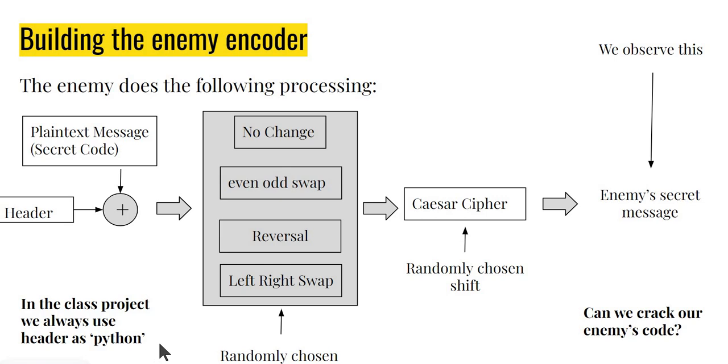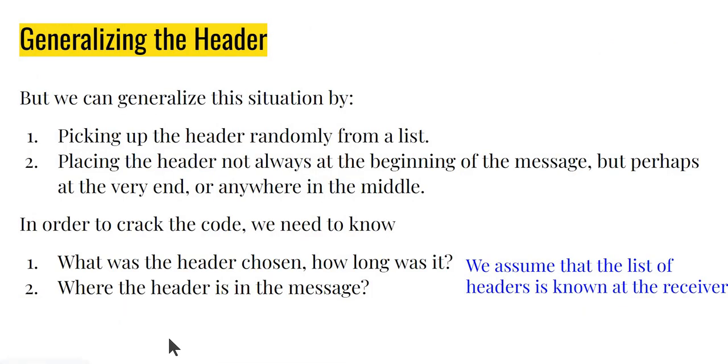Now, we can generalize this situation quite a bit, and that's what we are going to do in the next few videos, because it's quite an interesting programming exercise, as well as makes us think in many different ways. We can, for example, pick up the header randomly from a list. So enemy need not always use Python, but may pick this up from a list. Now, again, there are two subclasses here. These headers may be of the same length or maybe of unequal length, and each of these gives rise to its own details, which we'll look at.